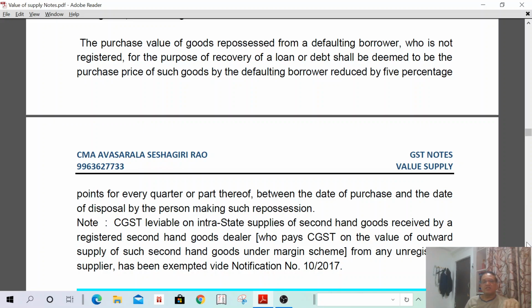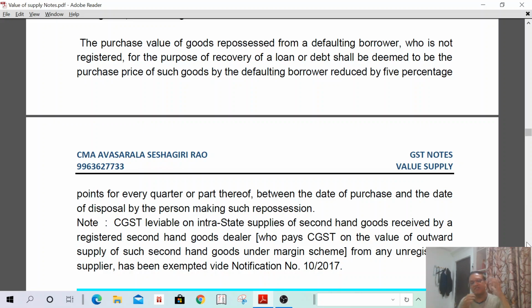It has given a loan of 10 lakhs for purchasing a car. After 3-4 months, the borrower defaults. Then in such a case, the bank repossesses such vehicle and sells to someone. In such a case, what is the value of supply? Understand? The bank first gives the loan to the borrower, the borrower defaults, and the bank takes possession of the car and sells it to someone else for recovery of that loan.